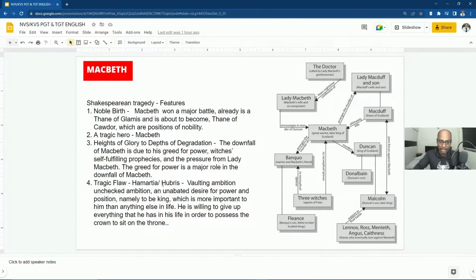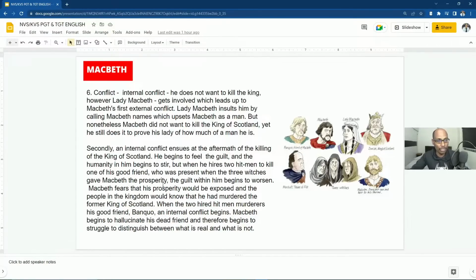Now let us go to the next characteristic feature of Shakespearean tragedy. So there is a conflict, within and without.